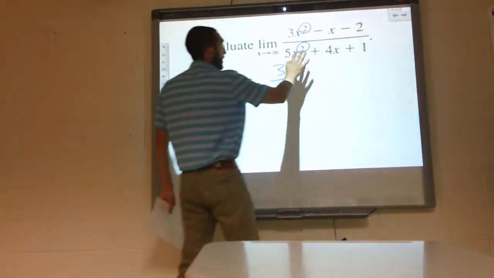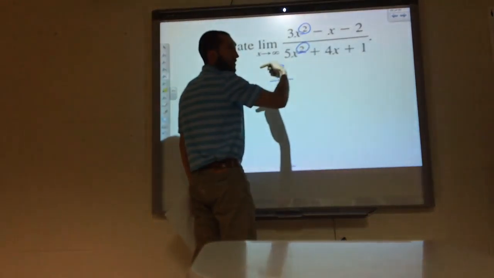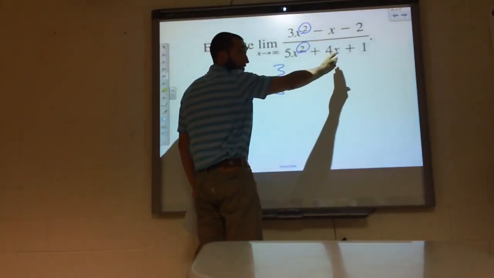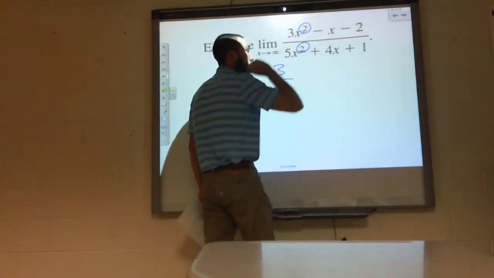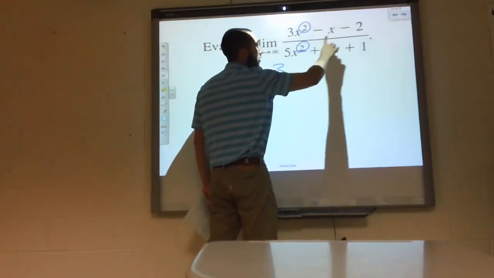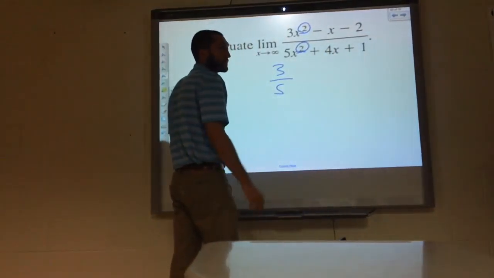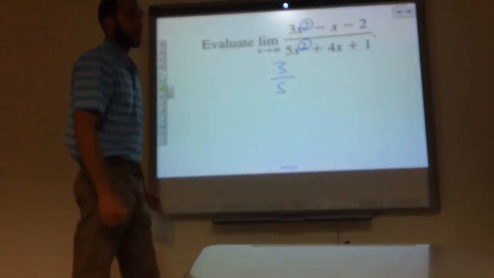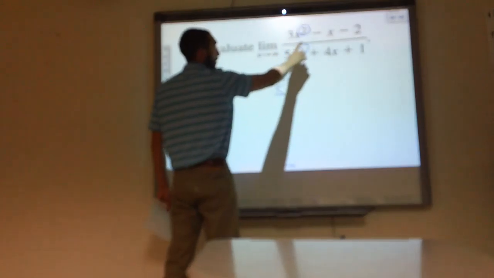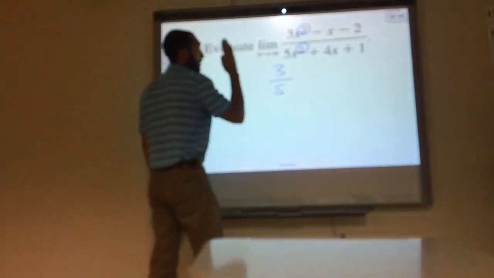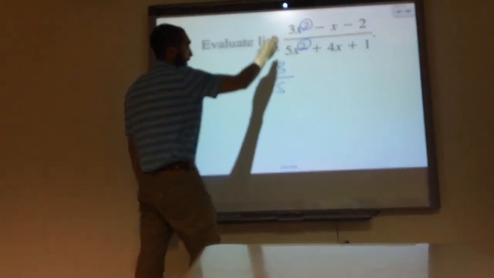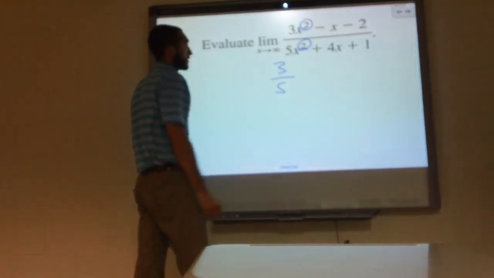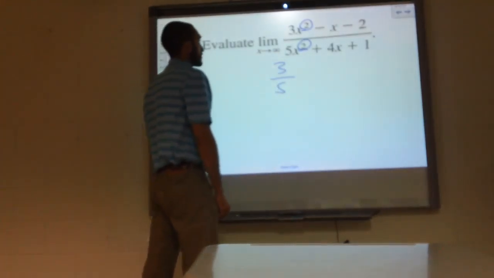Still, if you squared a million, it's going to be a whole lot bigger than 4 million. So when you get out towards infinity, this smaller degree really doesn't mean anything. That's a good question too. That's why we're only worried about the largest degree of the numerator and the denominator. Compare them, and if they're the same, just take the fraction of the coefficients.